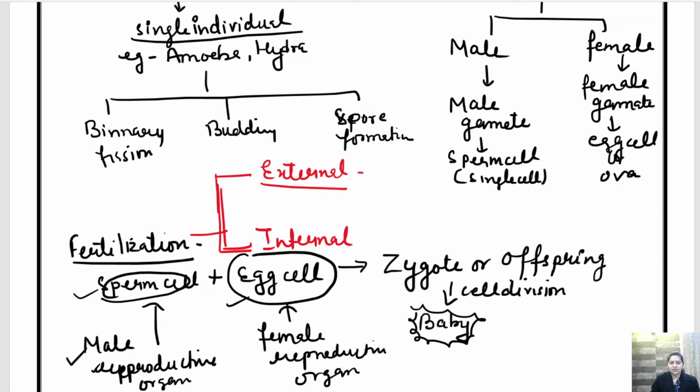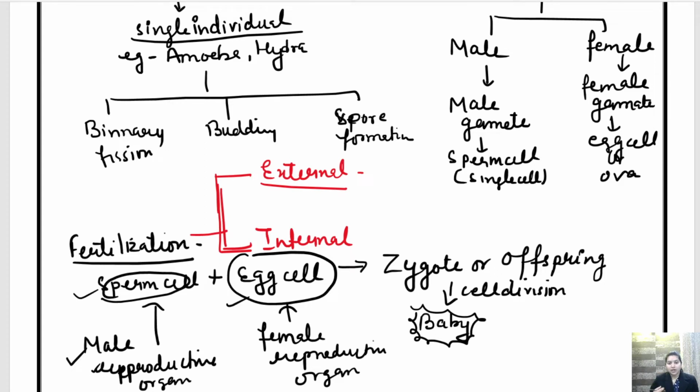So what is external fertilization? When the fusion of male and female gametes takes place outside the body, it is called external fertilization. Like in the case of aquatic animals such as fishes, the fish releases the egg, then they also release the sperm, they fuse together in the water and a new individual is formed. So this is called external fertilization. It is not taking place inside the body.